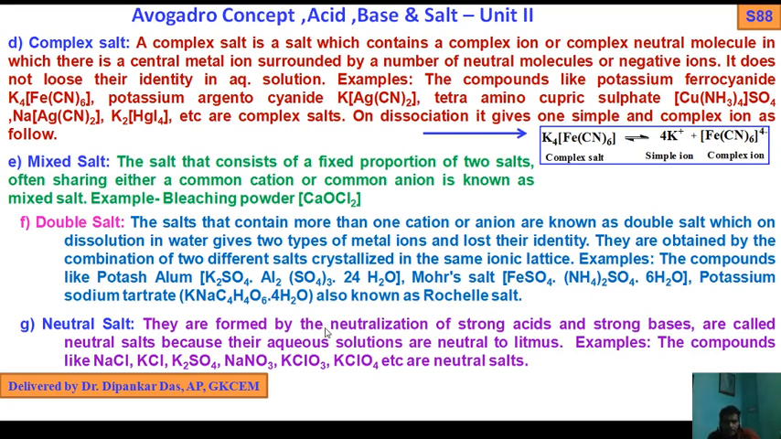Next, neutral salt. They are formed by the neutralization of strong acid and strong base, and are called neutral salts because their aqueous solutions are neutral to litmus. Examples: compounds like NaCl, KCl, K2SO4, sodium nitrate, KClO3, KClO4, etc. are neutral salts.